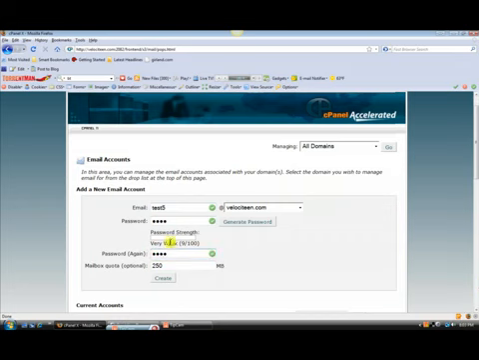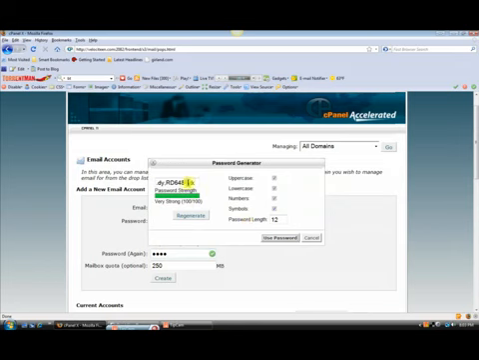Here it gives you the password strength. As you can see, since the password only contains lowercase letters, which is "test" in this case, it is very weak. Here you can generate a password, and it gives you a very strong password so that it ensures that your email account is secure. We can regenerate it, select numbers off maybe.